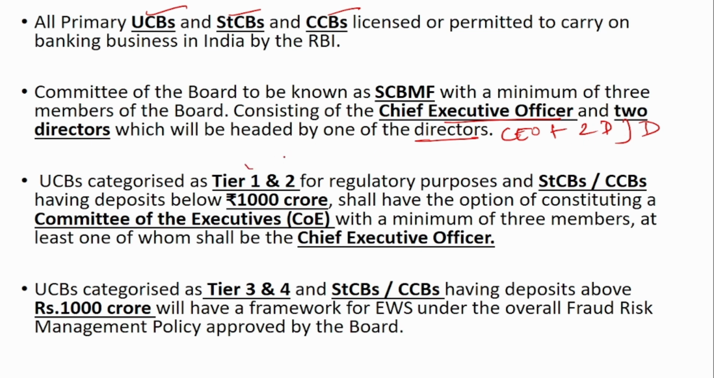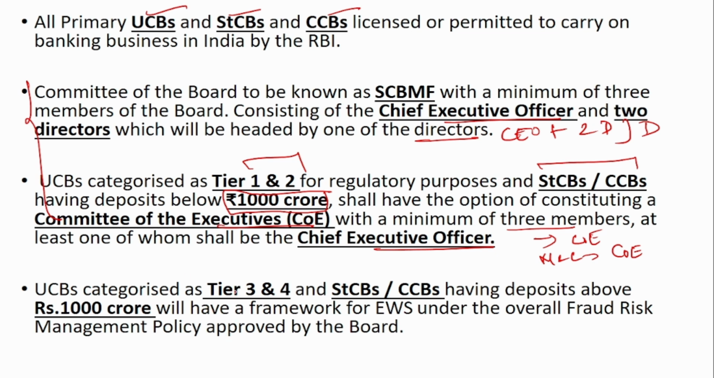In case of Tier 1 and Tier 2 alone, and also in case of State Cooperative Bank and Central Cooperative Bank having deposit size lesser than 1000 crores, they have the option of forming a committee of the executives with a minimum of 3 members, and one of them shall be a CEO. Just like in the previous case, we saw in case of middle and lower layer, they can form a committee of executives. Here for these cases, they can form a committee of executives. So this is the composition of the committee in the case of cooperative banks.